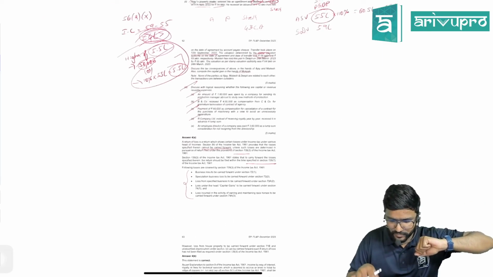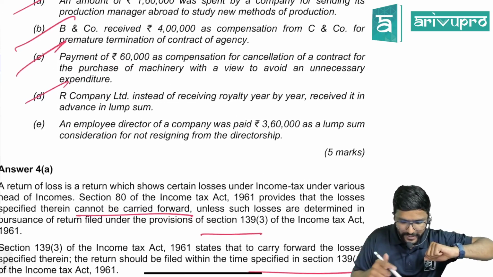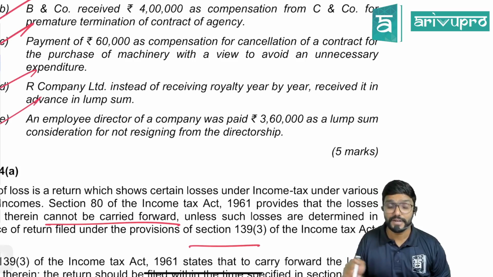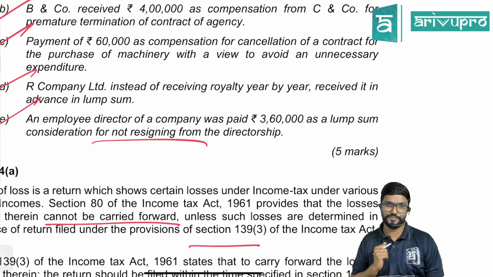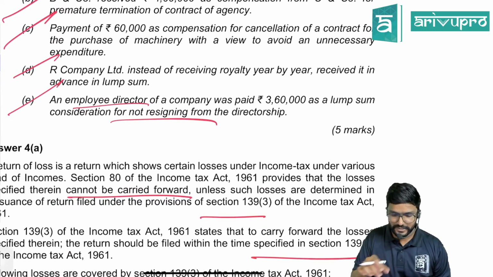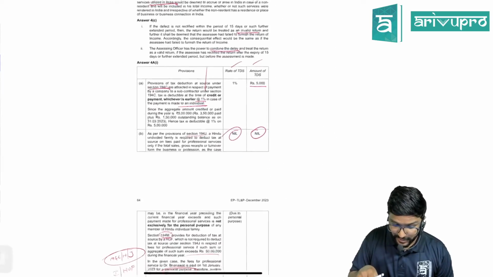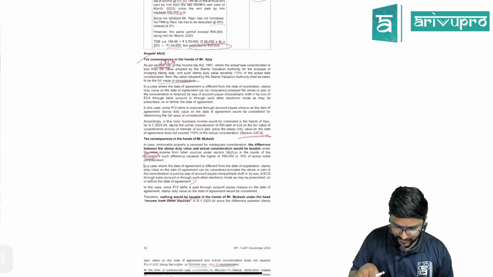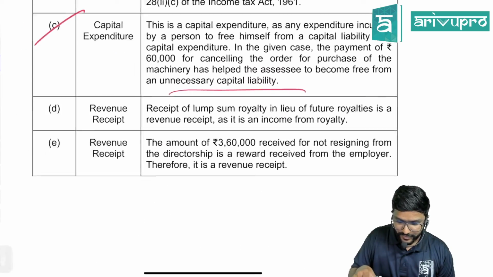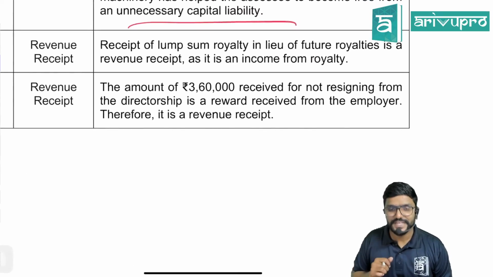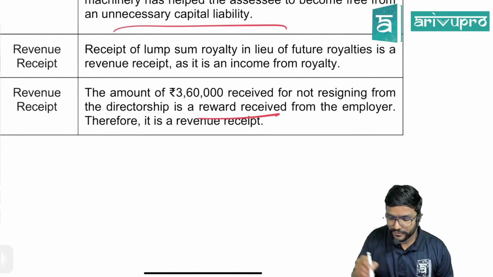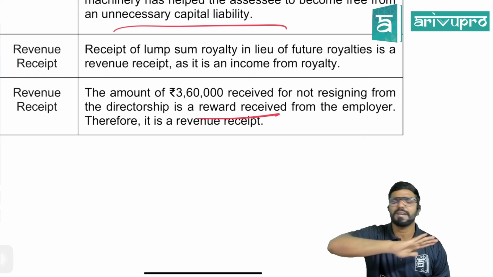Okay, the last one, guys. One last item. An employee director of a company was paid 3,60,000 as a lump sum consideration for not resigning from the directorship. He is also an employee director. Please be careful. So for not resigning from the company he is paid. Revenue receipt: the amount of 3,60,000 received for not resigning from the directorship is a reward received from the employer. Therefore, it is a revenue receipt and taxable.